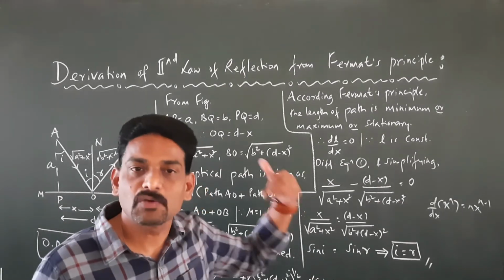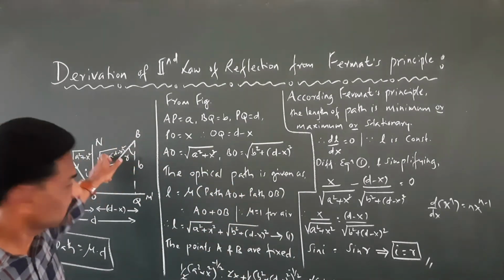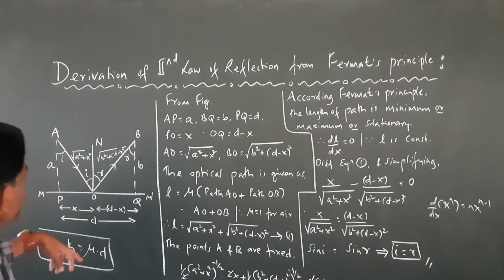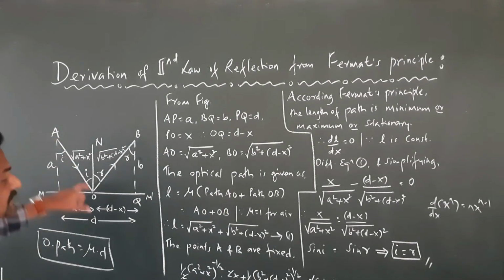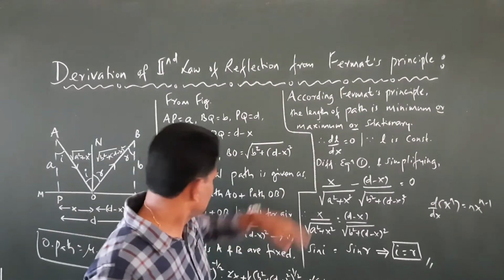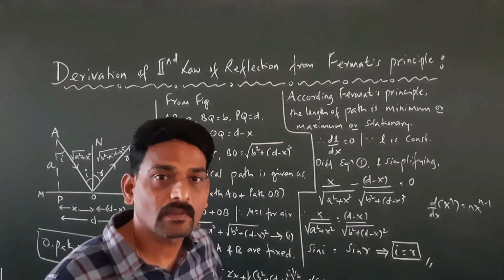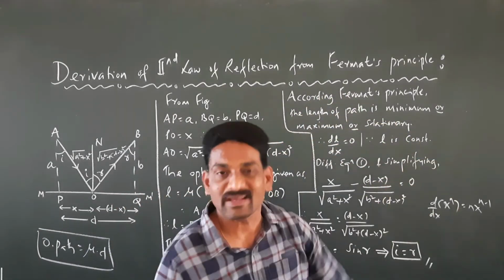Right? So what all we did here? We took the case of this. We calculated the value of this side AO. We calculated the value of OB. Then we calculated the value of L, the optical path, and we differentiated that with respect to x.